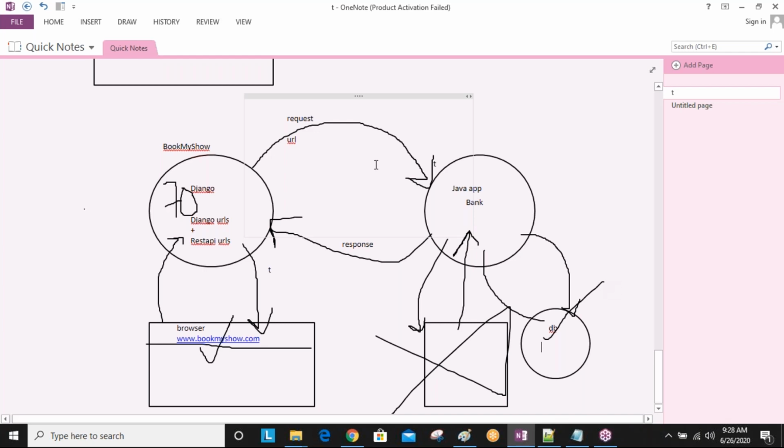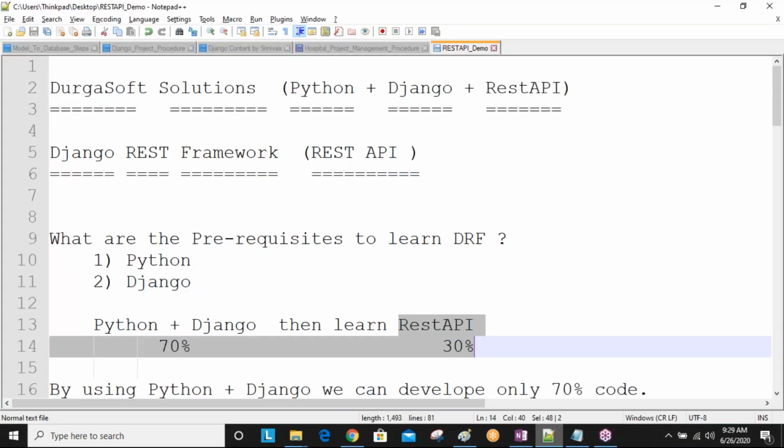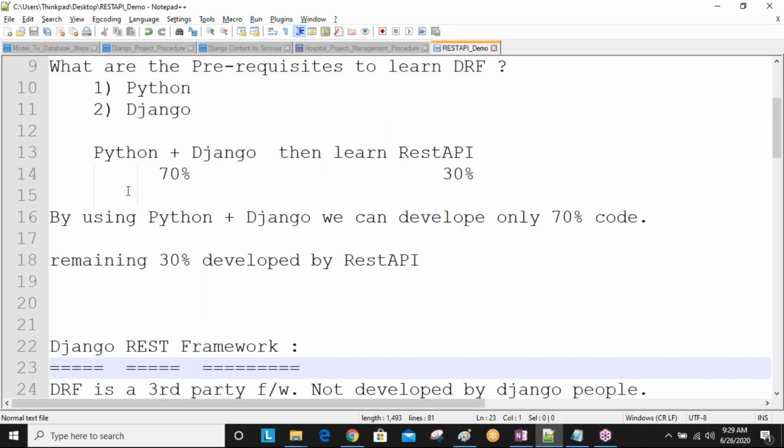And it said, 100 people if learning Python, only 50% people join the Django framework, and out of this 50%, 10 to 15% people only join the REST API. But 50% people learning Django means all should be learning the REST API also. Otherwise, 30% of the code is missing and your application is only possible from browser communication. So that's why people are not interested to use your application.